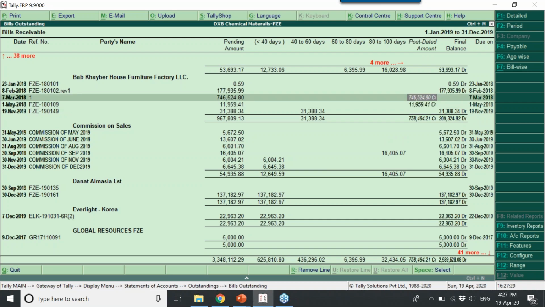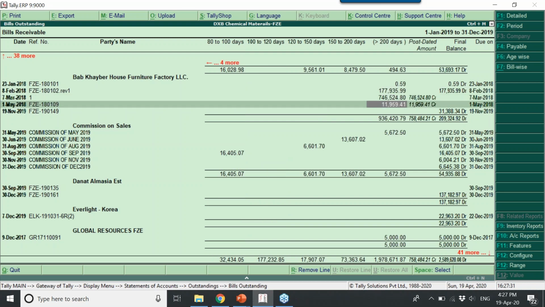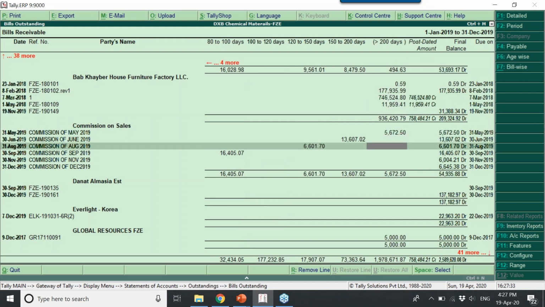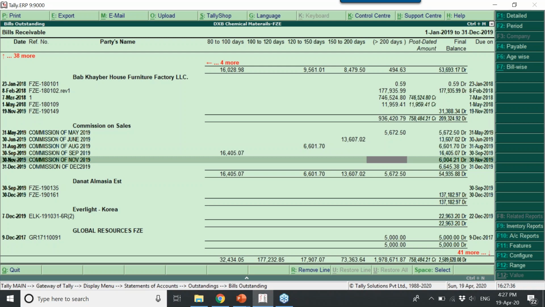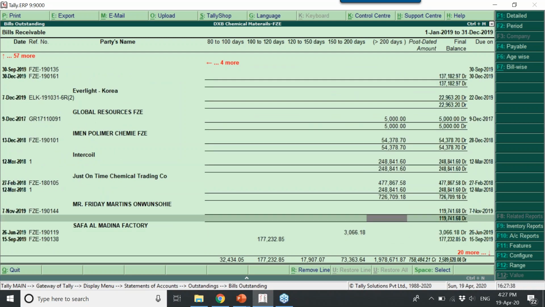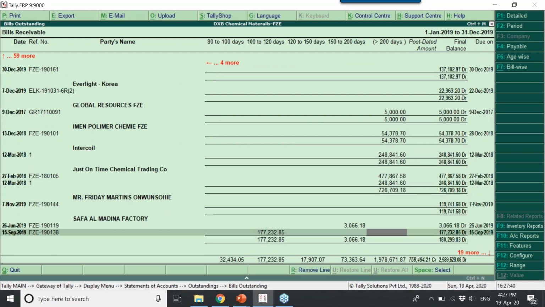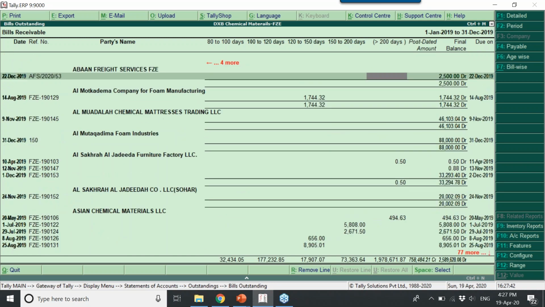But you might have received a check from them. And this party, you can see there are 3 bills. Others are about 200. So this is how the report will give you clear information about the outstanding.